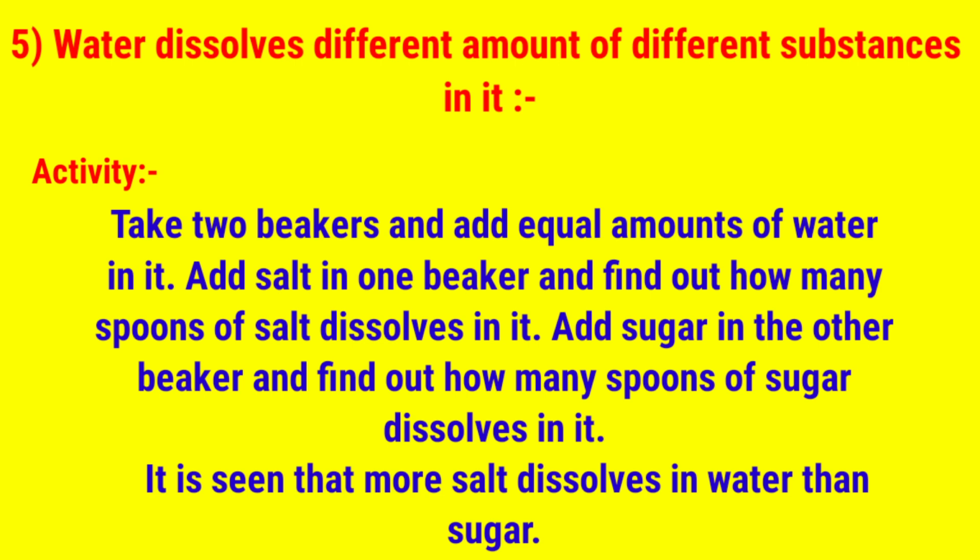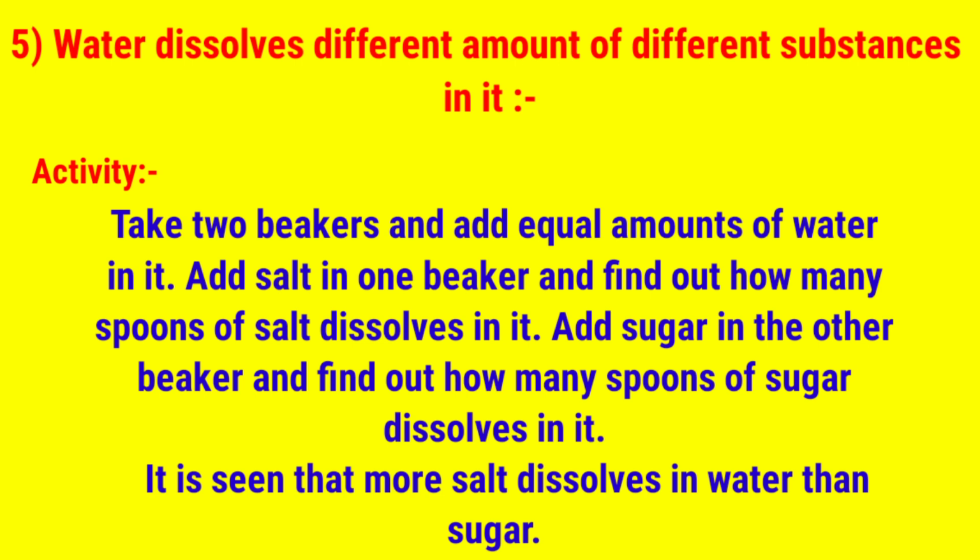But sugar cannot form ions, but it can dissolve in water. But the rate of dissolving of sugar in water is slower than salt due to the non-ionic nature of sugar.